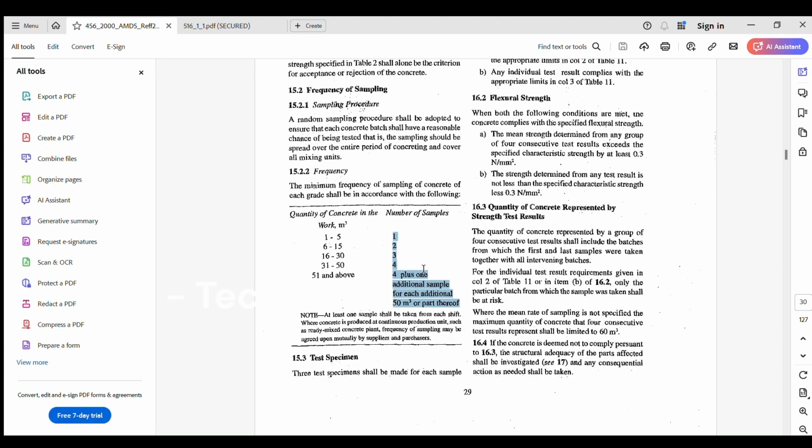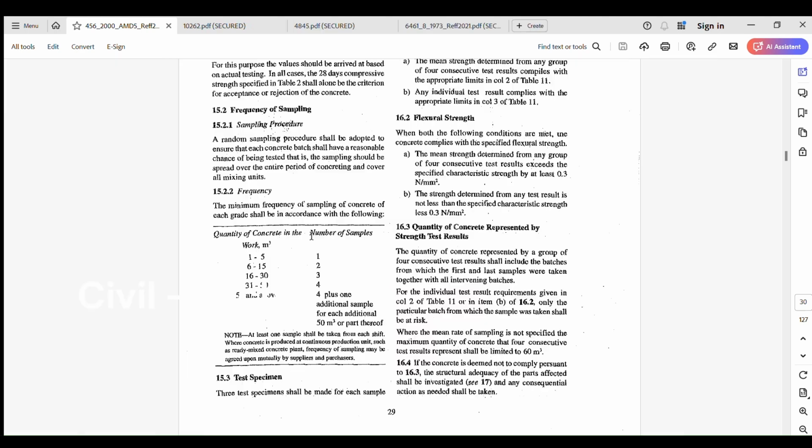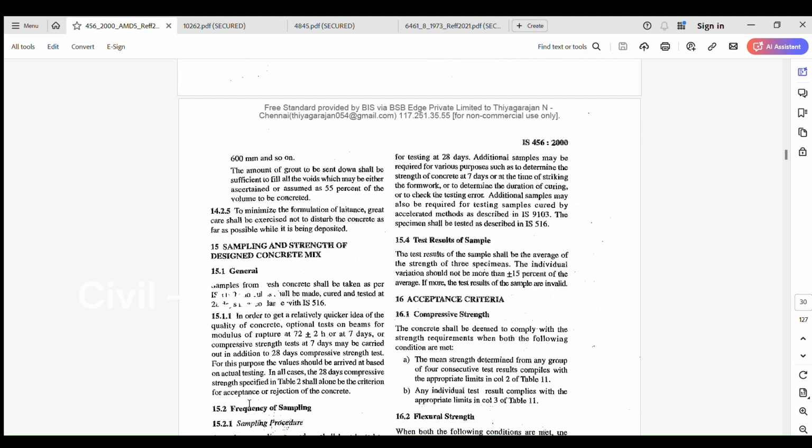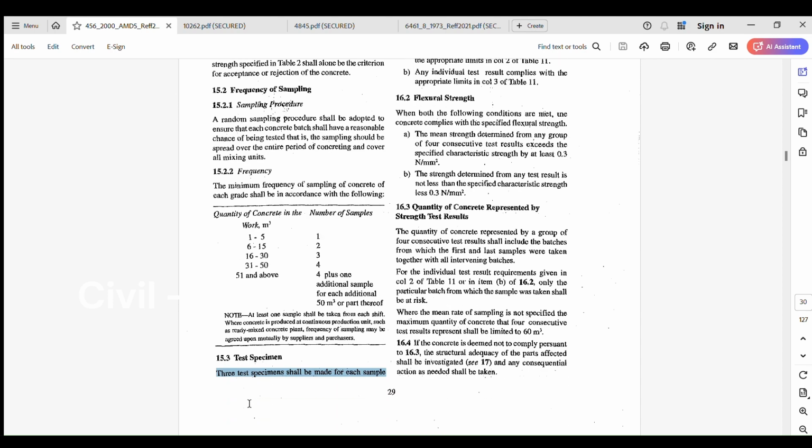The number of samples shown here is only for the age of 28 days testing. Sample means that 3 test specimens shall be made for each sample for testing at 28 days result. For specimen, we can say cubes. So 3 test cubes shall be made for each sample